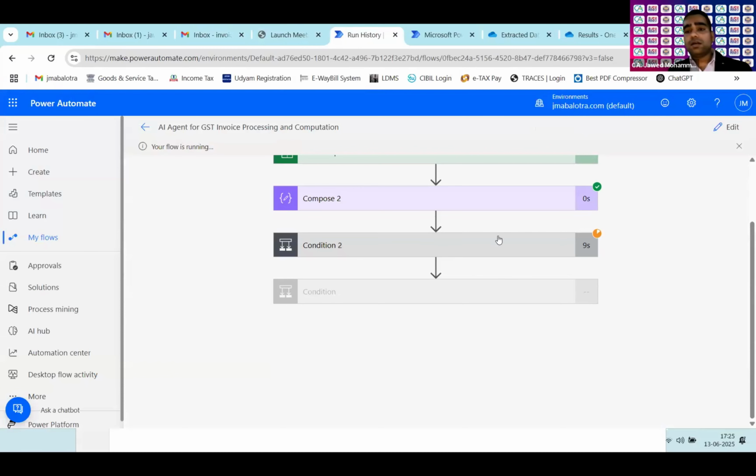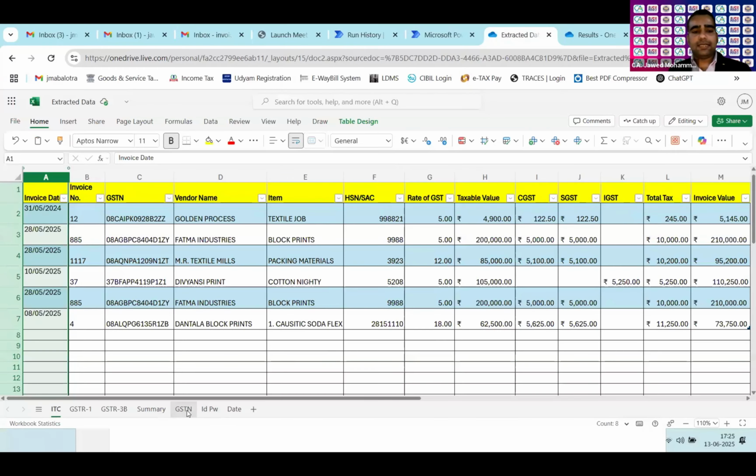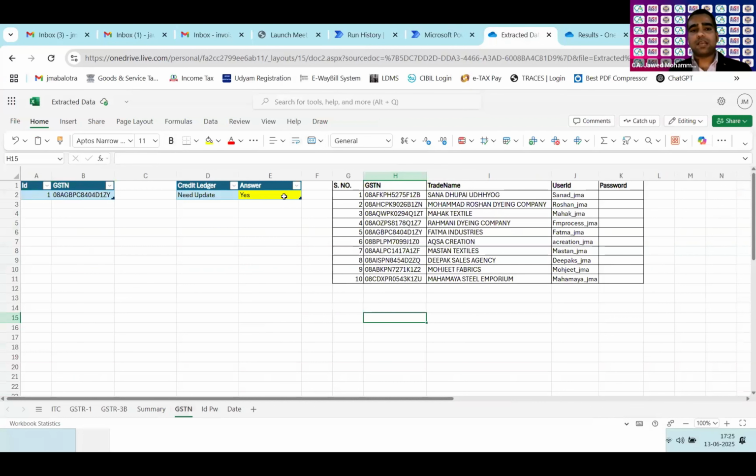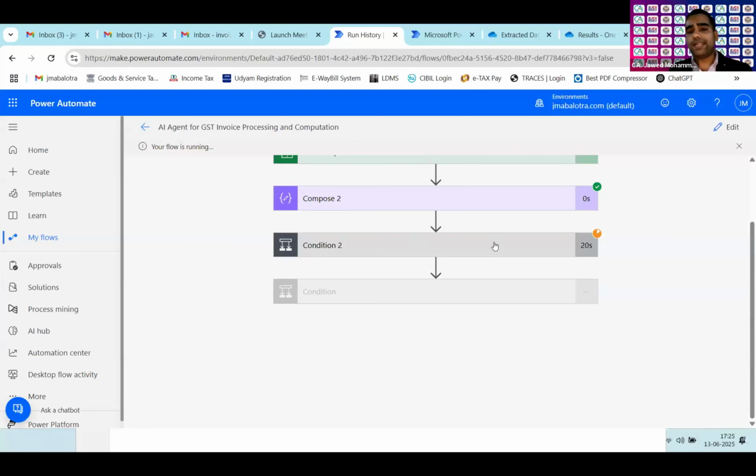It is taking time again. The reason being, I did not mark no here, since we have already updated the credit ledger balance, but I forgot to mark no over here. That is why it is allowing me more time for the waiting. Otherwise, it would have jumped to the next condition, and it would check whether the invoices are related to purchase or sales. And if the sales invoices are there, it will use the AI trained model related to sales invoice extraction, because in the sales invoice extraction, there are different blocks from the invoice that need to be passed in.